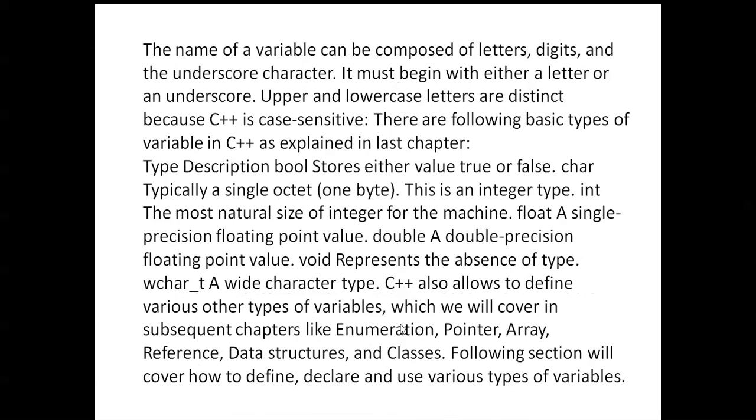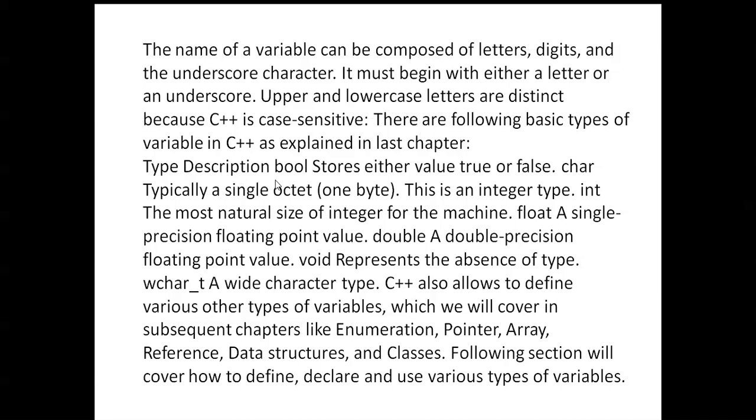The name of a variable can be composed of letters, digits, and the underscore character. It must begin with either a letter or an underscore. Uppercase and lowercase letters are distinct because C++ is case sensitive. There are the following basic types of variables in C++, as explained in the last chapter.